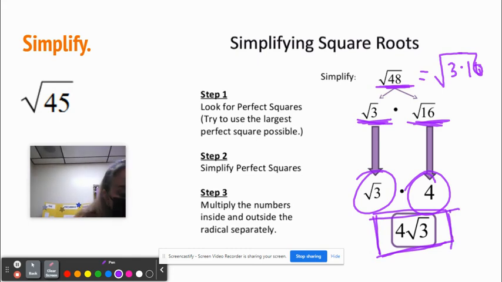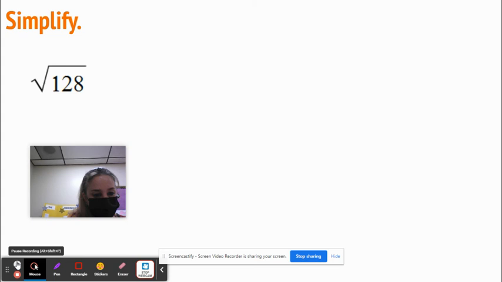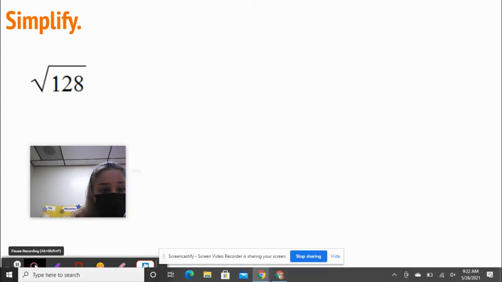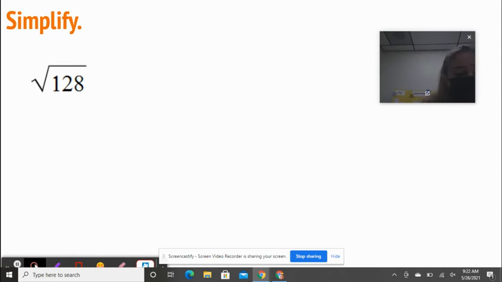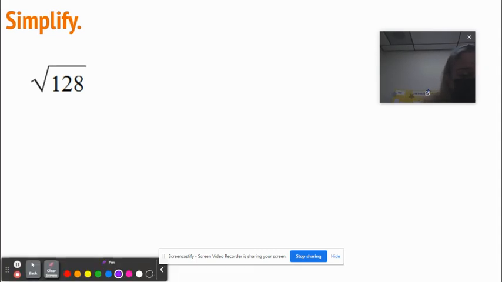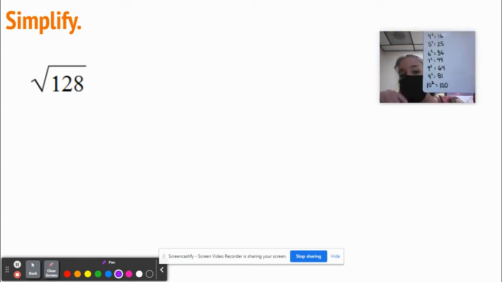So let's try another. Okay, so I'm looking at this 128. Okay, so I'm going to use my list. 128 divided by 100, that doesn't work out. So that's not a perfect square that goes into it. 128 divided by 81 gives me something real weird. So that doesn't work out either. 128 divided by 64.